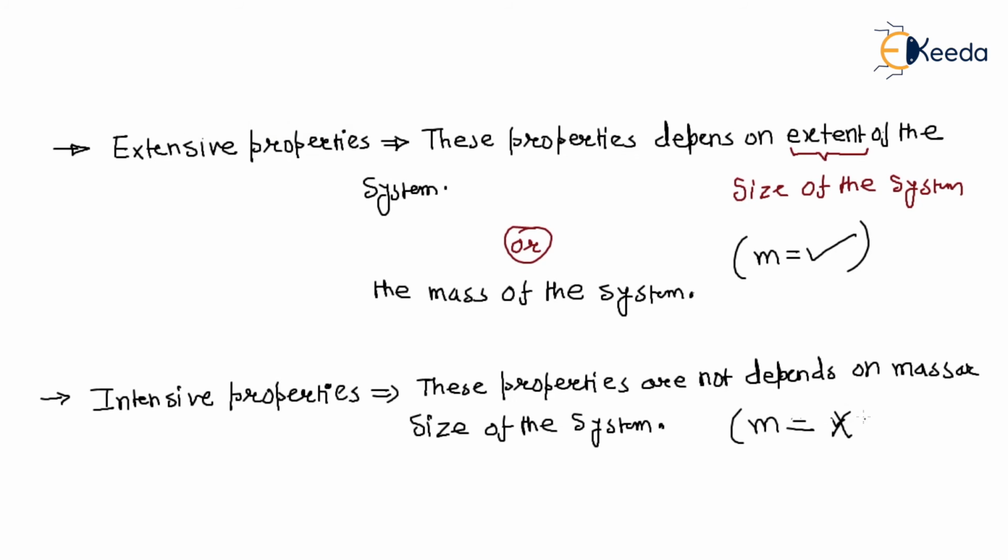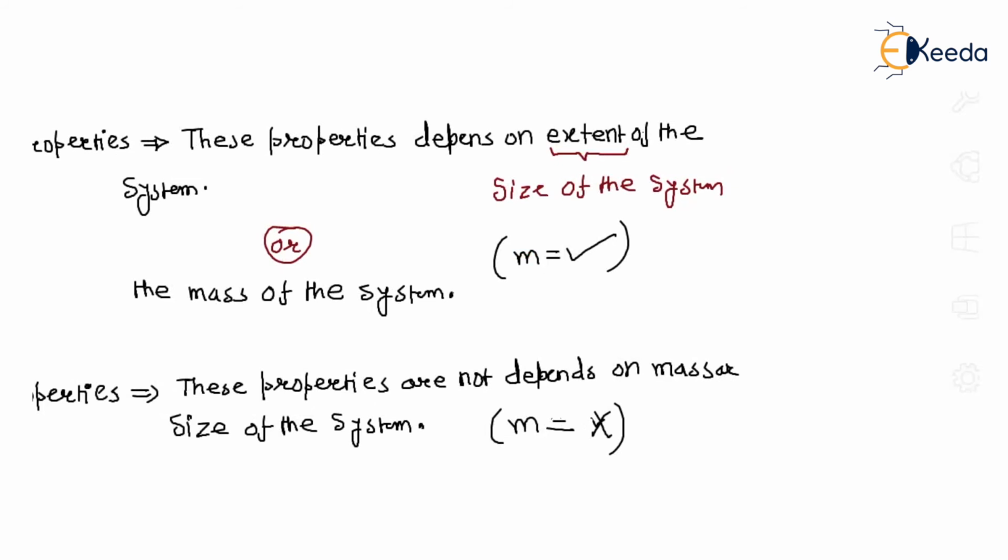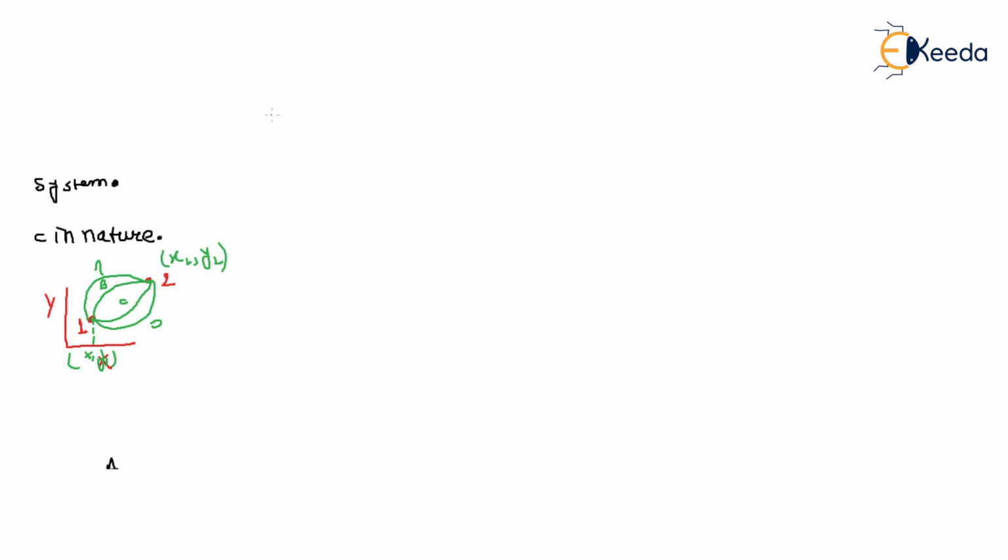So see from example, it is very clear. What is that? Let we take a system. This is our system.